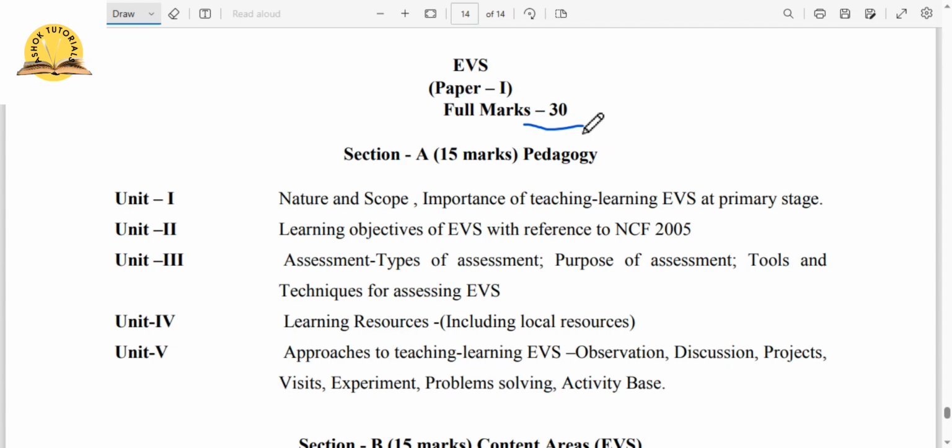It is one of the easiest scoring subjects in MTET, be it paper 1. All right, yes, paper 2 we don't have. So in paper 1, let us see what EVS has in here.